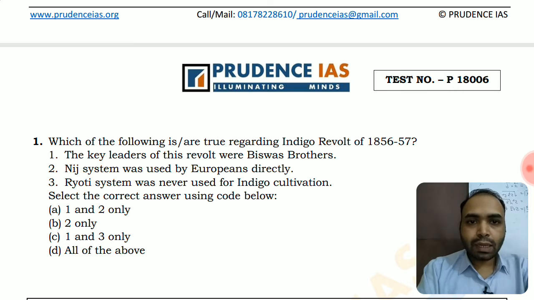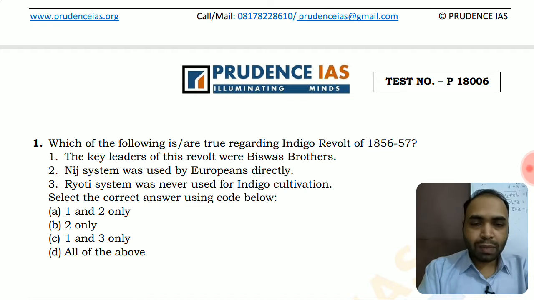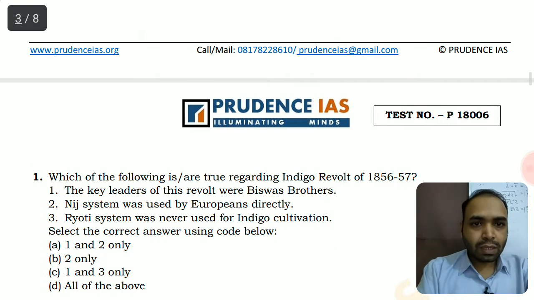So the second option is correct. Also, indigo was being cultivated on both the niche system and the Rayatwari system. In the Rayatwari system, we already know that the company extracted direct revenue taxes from the peasants, the cultivators.